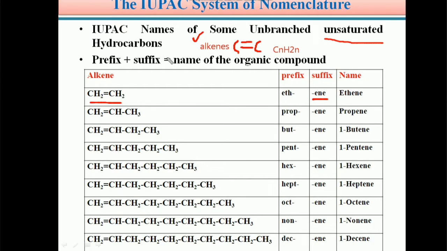Unsaturated hydrocarbons, alkenes, with general formula CnH2n. Based on this we can assign the IUPAC name for a given unbranched unsaturated hydrocarbon.